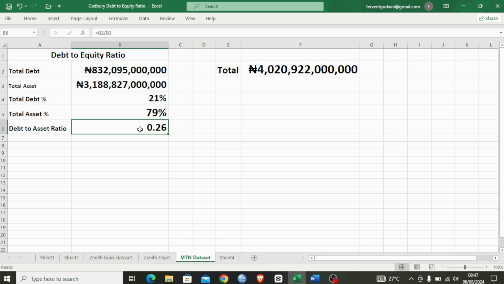That is, the debt to asset ratio is 0.26, which is 26 percent, means that 26% of this company's assets is being funded by debt. So all right, now what does this ratio actually say? And that's our major concern for this video. What does this ratio say about MTN Nigeria debt to assets?